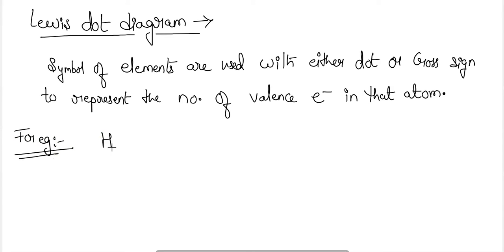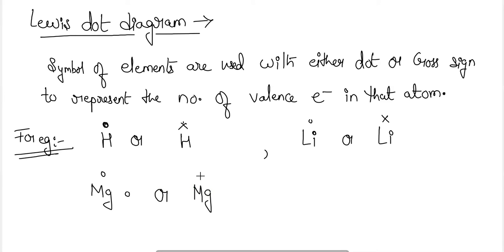So for example, if I want to represent hydrogen in the Lewis dot diagram, I will use one dot or one cross sign to represent that only one electron is present in the outermost shell of hydrogen. Similarly, for lithium, one electron is present, so I will use one dot or one cross sign. Similarly, for magnesium, two electrons are present, so I will use two dots or two cross signs to represent the two outermost electrons.